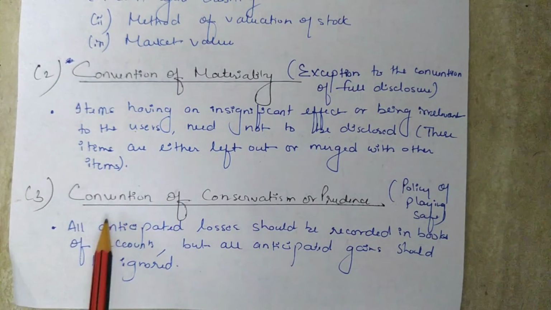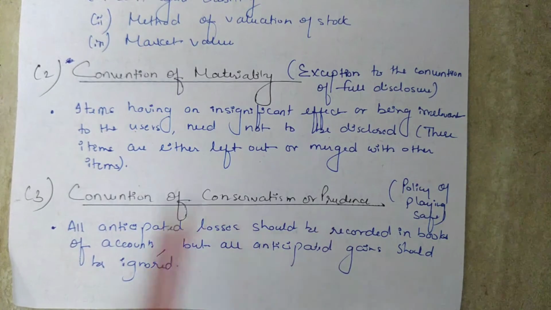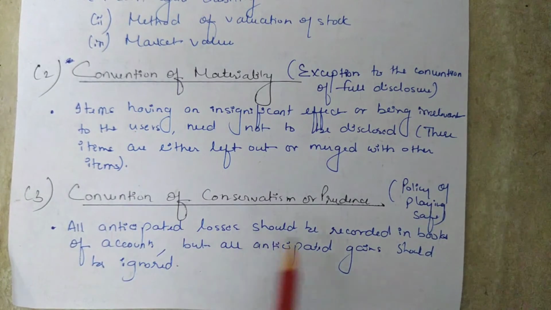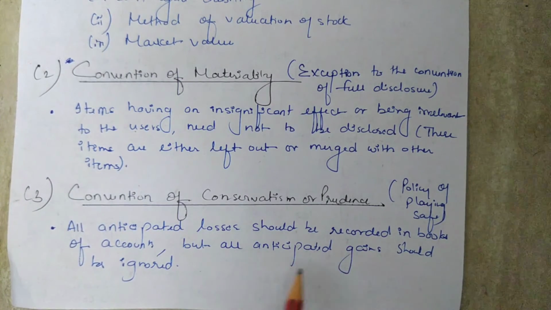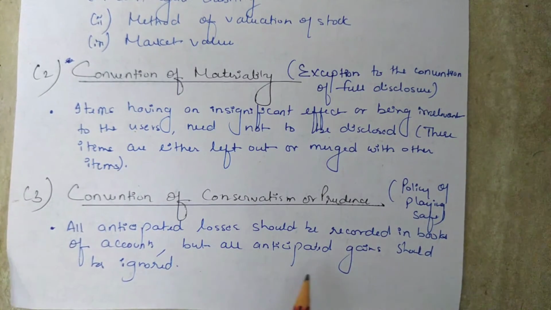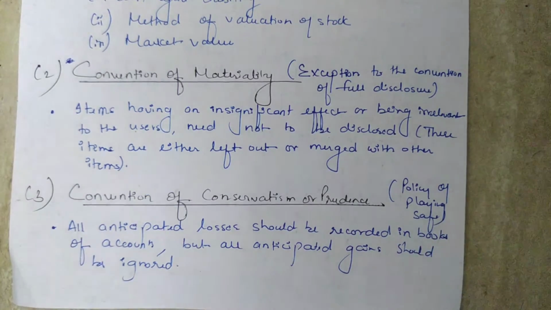The last convention is the convention of conservatism or prudence. According to this concept, all the anticipated losses should be recorded in the books of account, but all the anticipated gains or unrealized gains should be ignored. That is why it is known as the policy of playing safe.